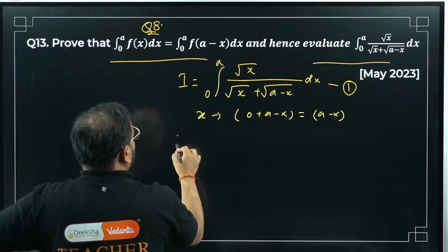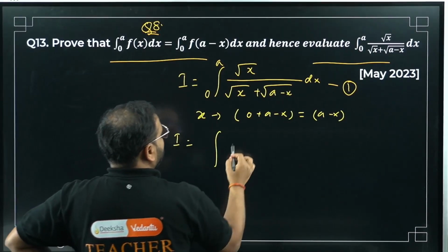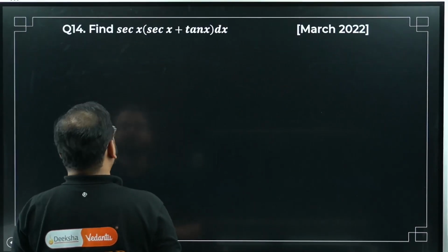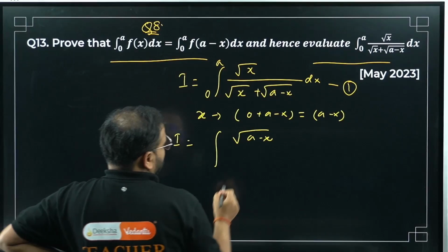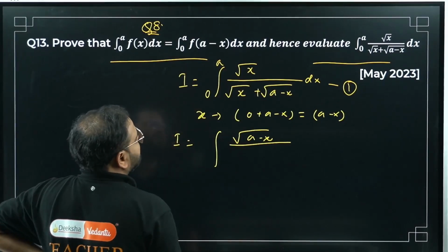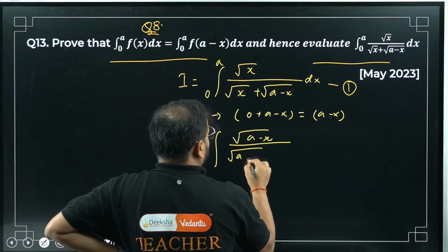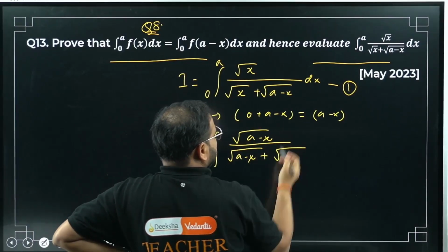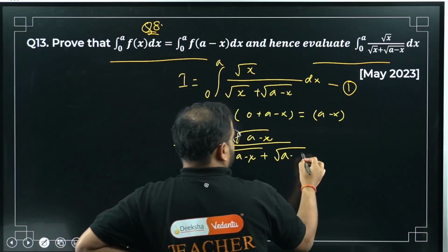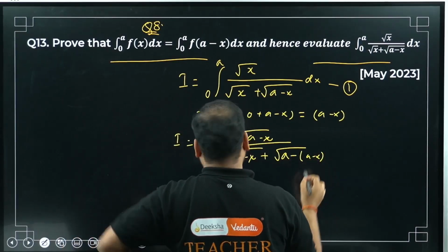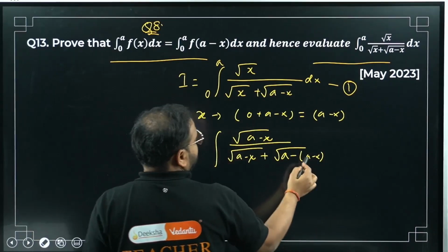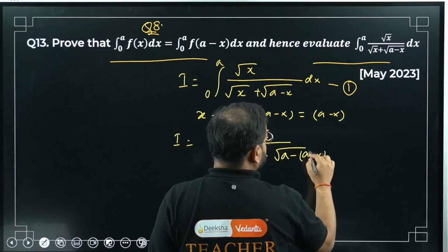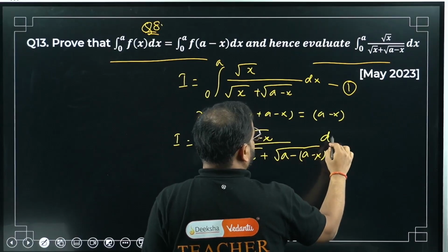Root of a minus x divided by root of a minus x plus root x, dx.